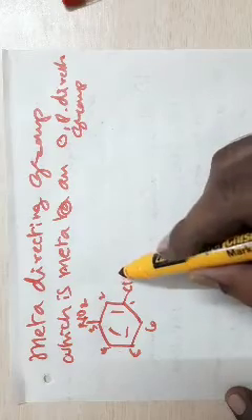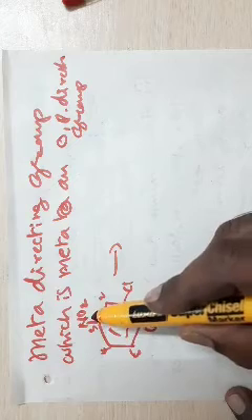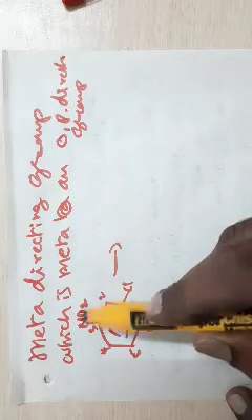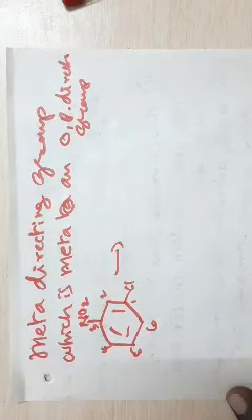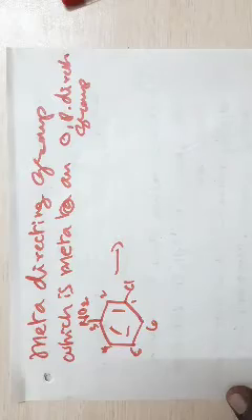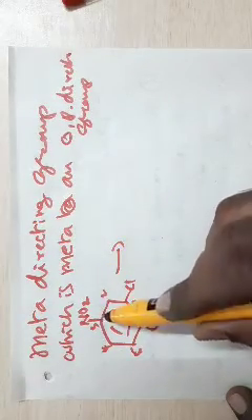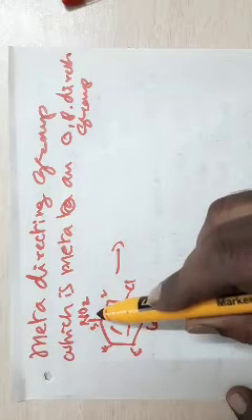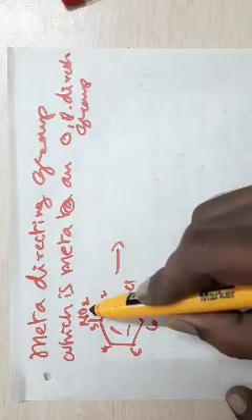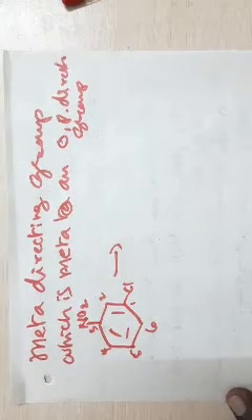Suppose this is chlorinated. The nitro group is meta-directing, and it is meta to chlorine, which is an ortho or para-directing group.